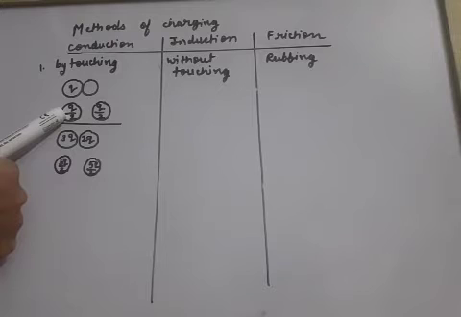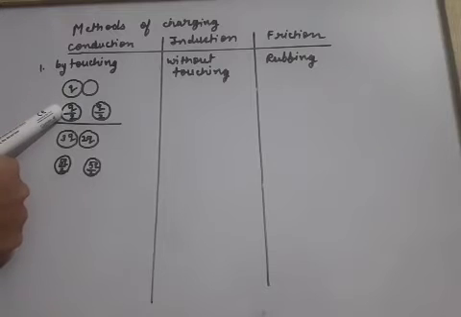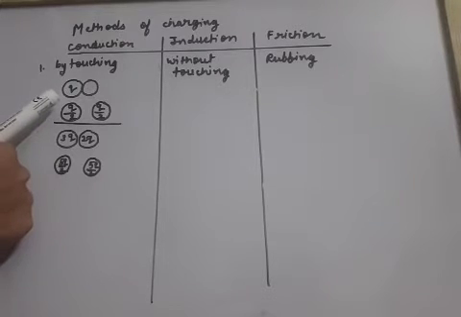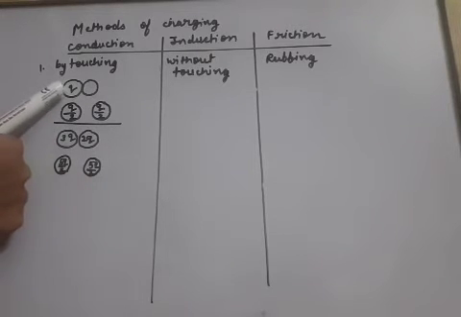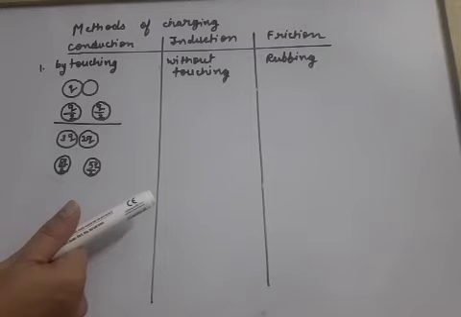In that case, the first body which was charged has lost some of its charge. The first body which was charged by Q now has only Q by 2 charge remaining with it. So some charge is lost in this process. And the second point is that the same type of charge is developed on the other body also. If the first body is positively charged, the second body will also be positively charged only.